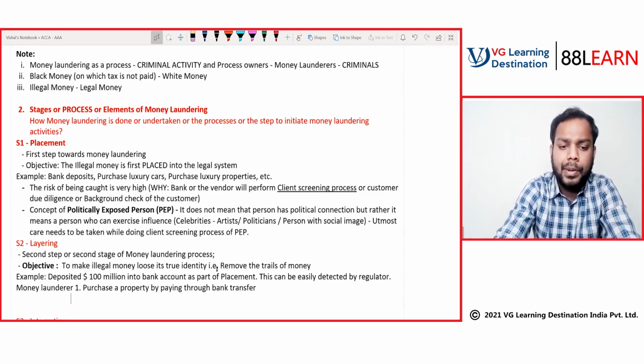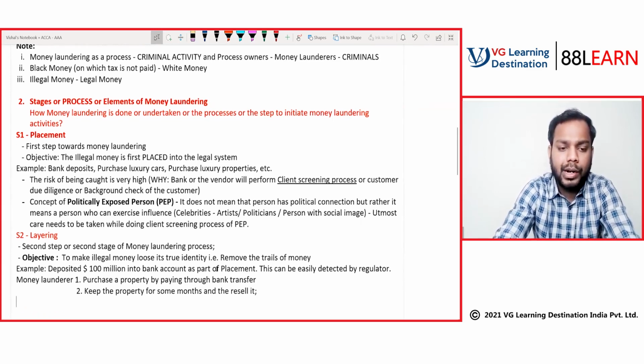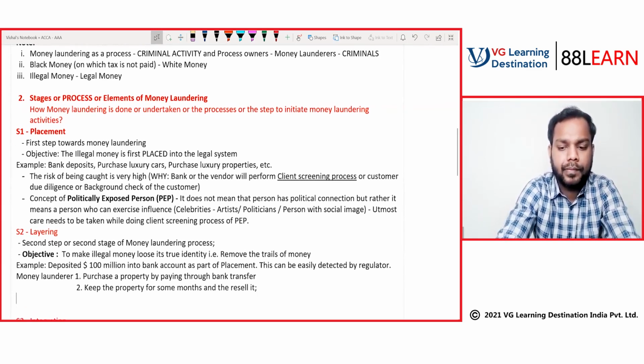Second, he'll keep the property for some months and then resell it. Third, the proceeds of the sale of the property will be invested in some business.